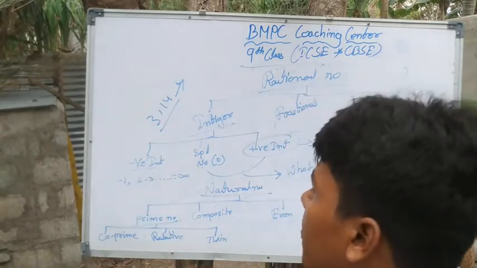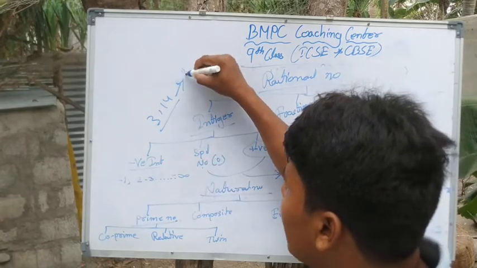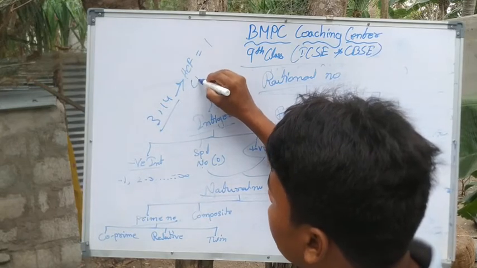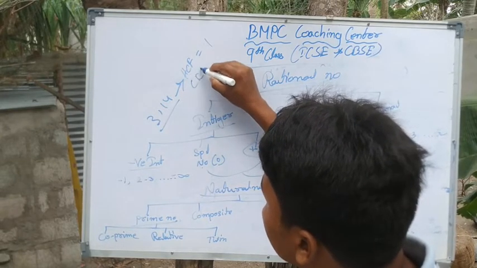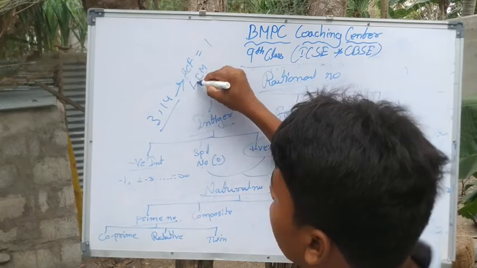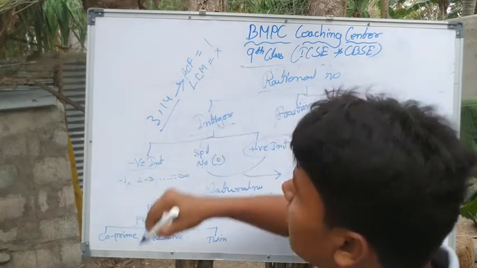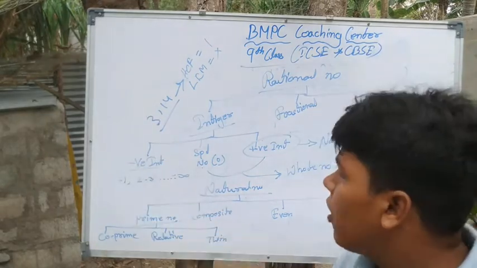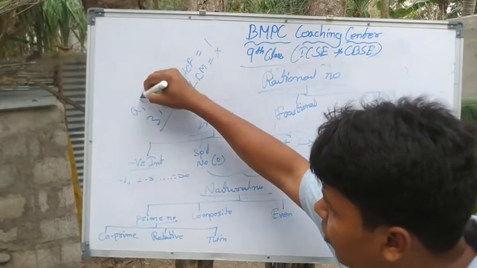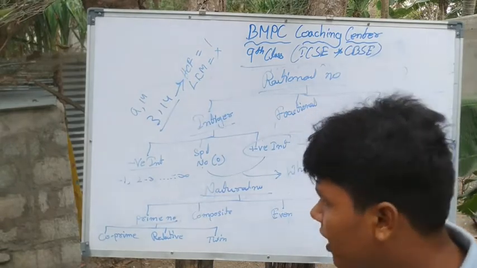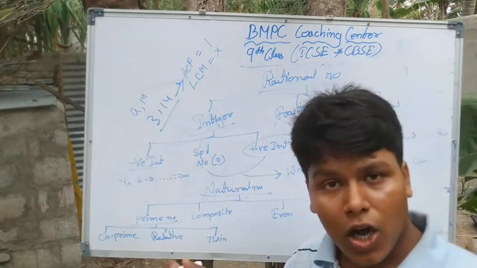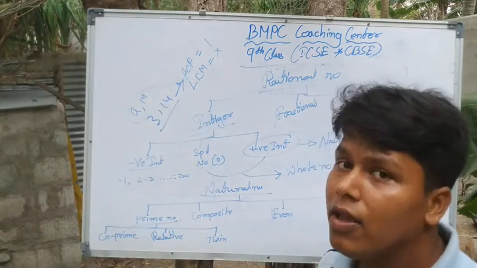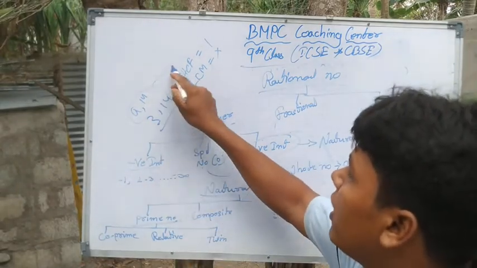Clear? Relative prime numbers also have HCF 1 and LCM equal to their product. Another example is 9 and 14. Anything may be a product or may not be a prime number; these are called relative prime numbers.